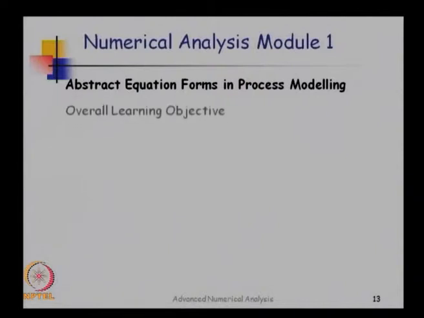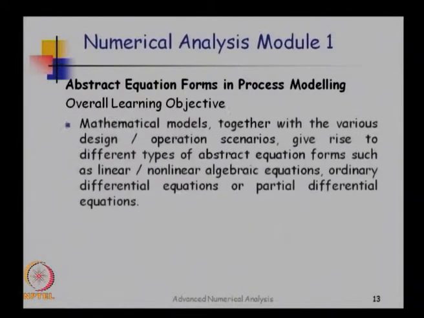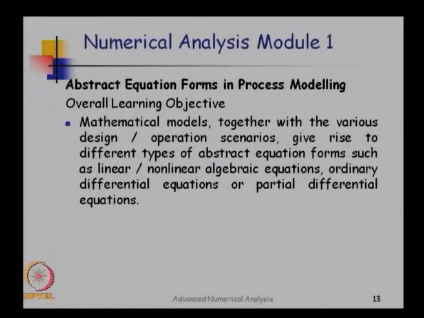Module 1 will consist of abstract equation forms in process modeling. The overall objective is this: mathematical models in chemical engineering, together with a variety of design or operating conditions, give rise to different types of abstract equations or equation forms, like ODEs, like partial differential equations.